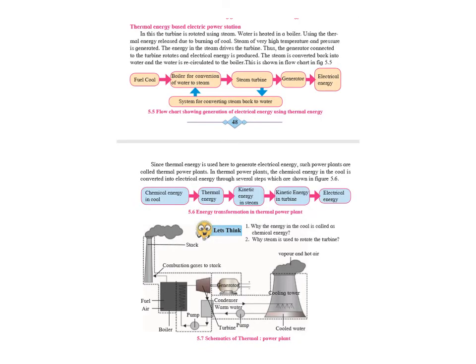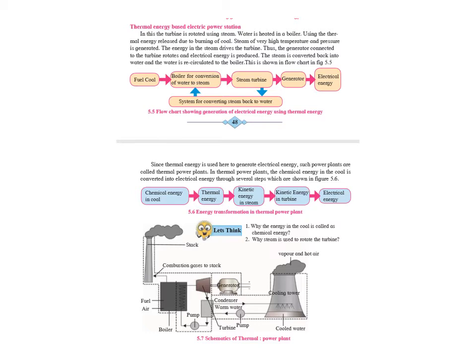Thermal energy based electric power station, or in simple words, thermal power plant. In a thermal power plant, chemical energy in coal is converted into electrical energy. In this, the turbine is rotated using steam. Water is heated in a boiler using the thermal energy released due to burning of coal. Steam of very high temperature and pressure is generated.